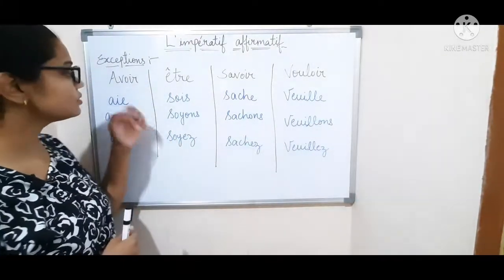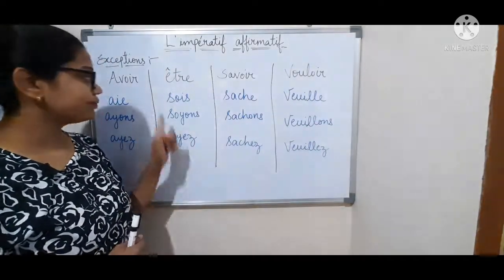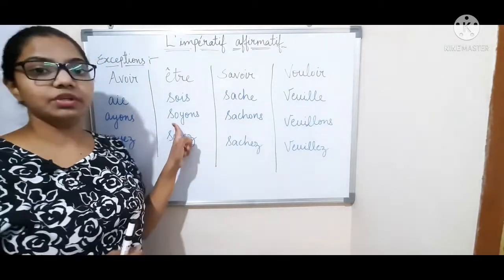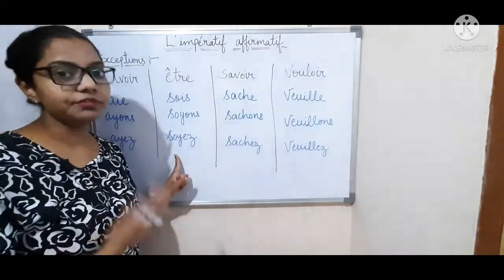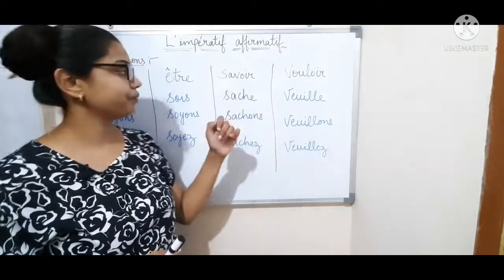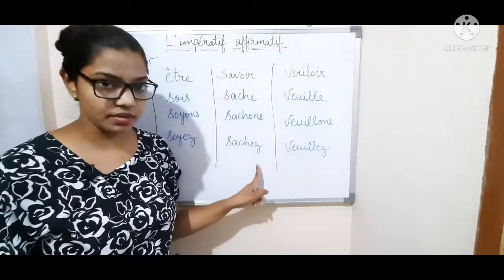For être, être means to be. Sois, soyons, soyez. Sois is with tu, soyons is with nous and soyez is with vous. Third is savoir. Savoir means to know. Sache, sachons, sachez.